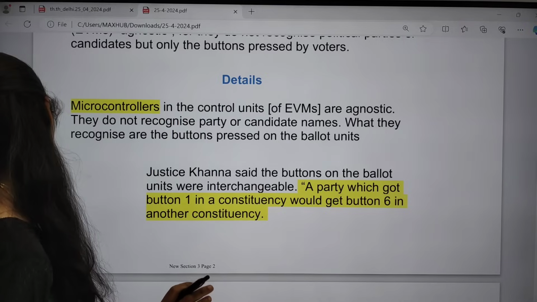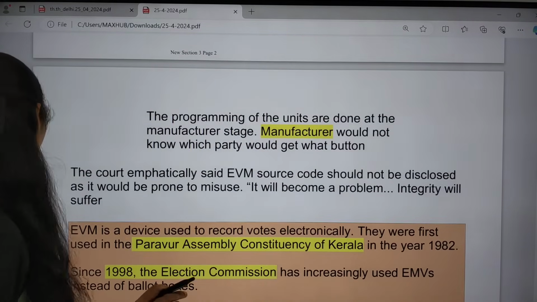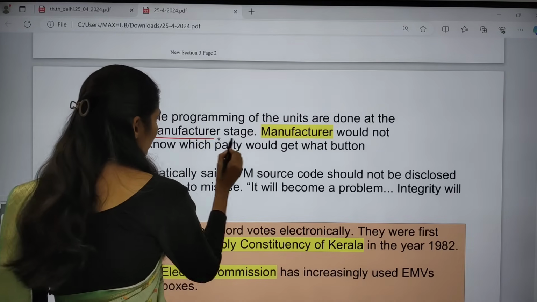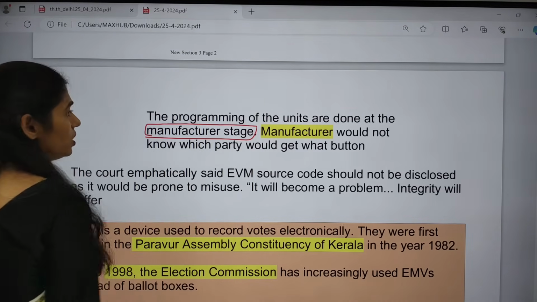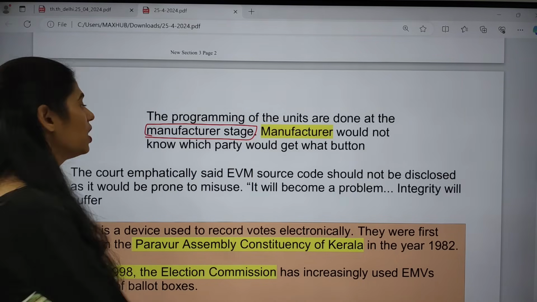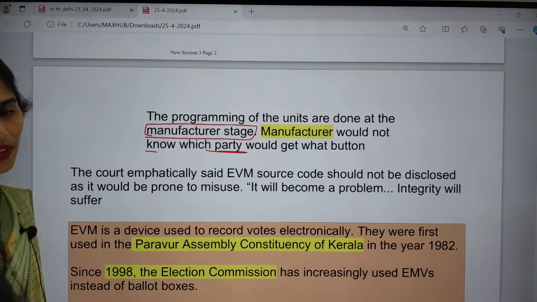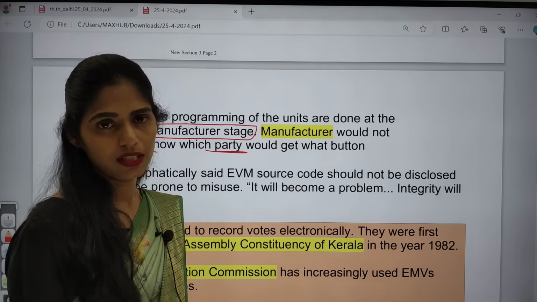So this is the one thing which was mainly said. And apart from that, the programming of the units is done by the manufacturer at the manufacturer stage itself. The manufacturer would not know which party would get which button. So this is the one thing which was mainly said.